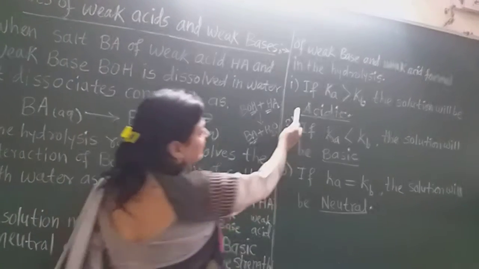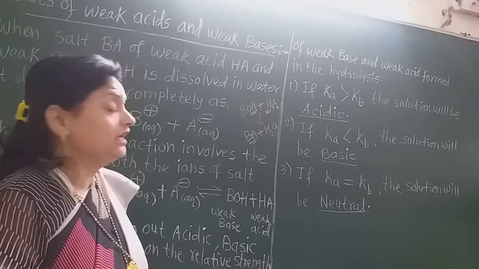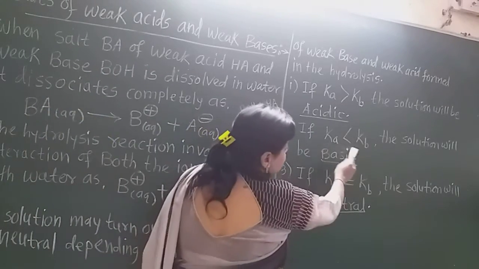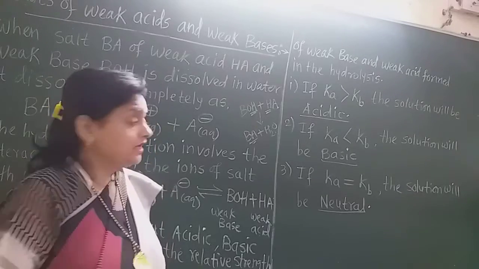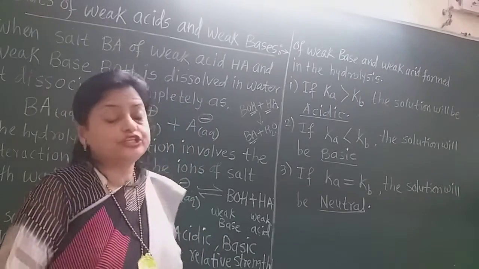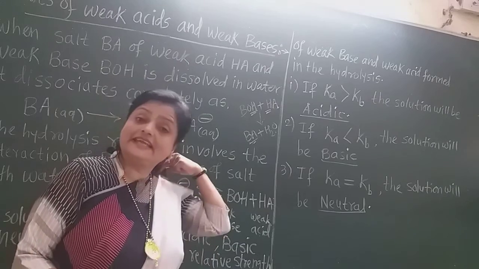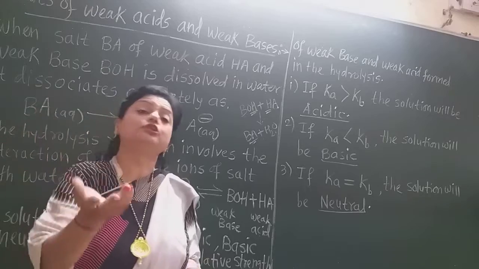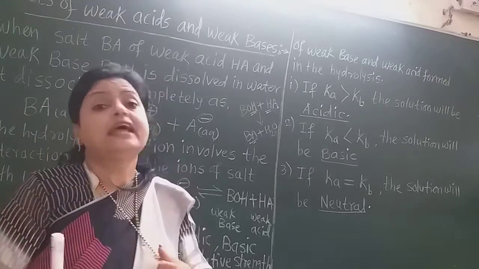Now if Ka is greater than Kb, what happens? The solution will be acidic. If Ka is less than Kb, what happens? The solution will be basic. Here Ka is the dissociation constant of acid and Kb is the dissociation constant of base. So if the dissociation constant of acid Ka is greater than the dissociation constant of base Kb, definitely the solution will be acidic for that salt of weak acid and weak base.